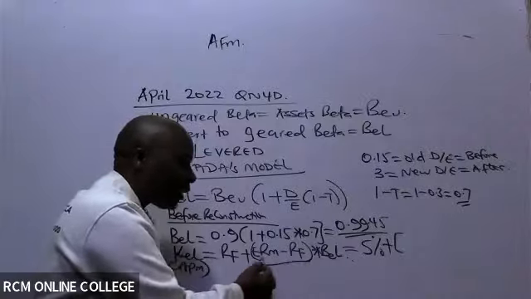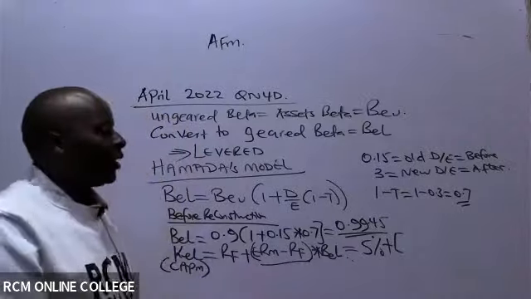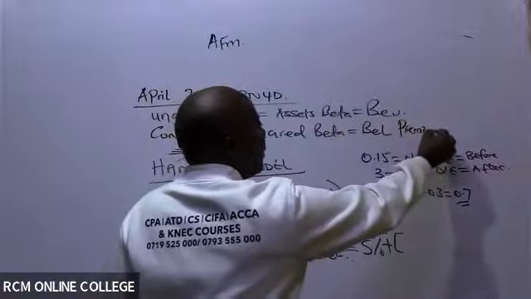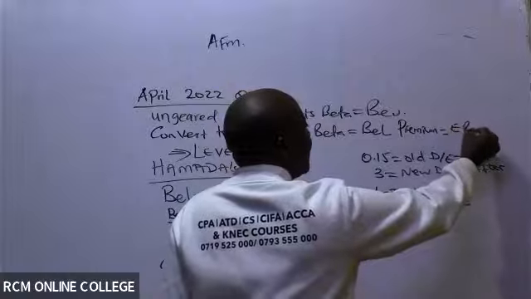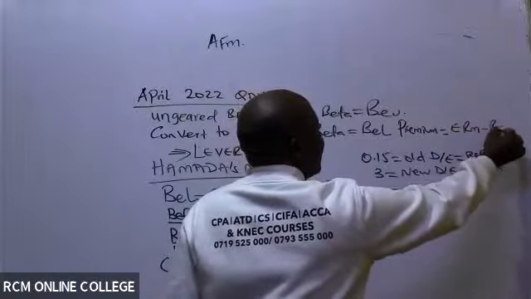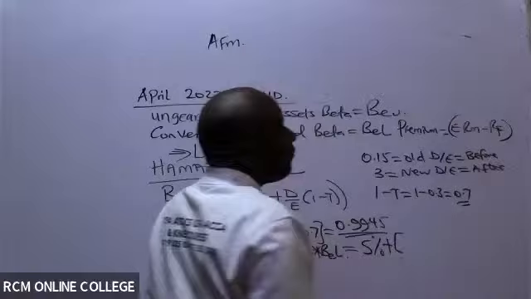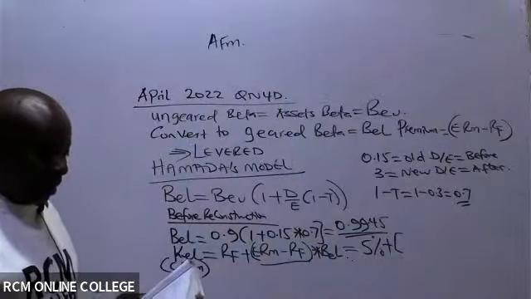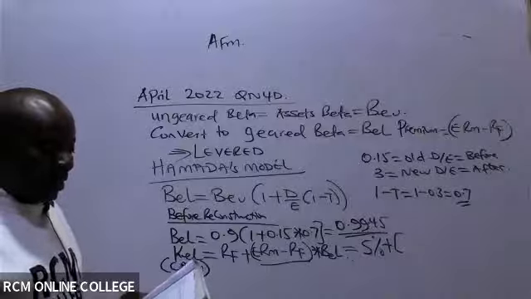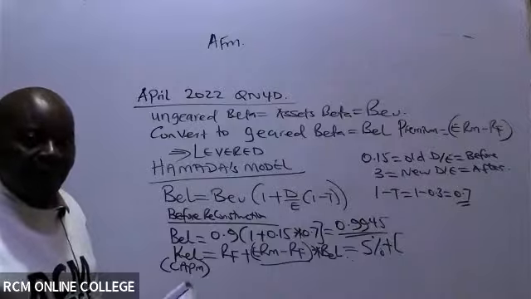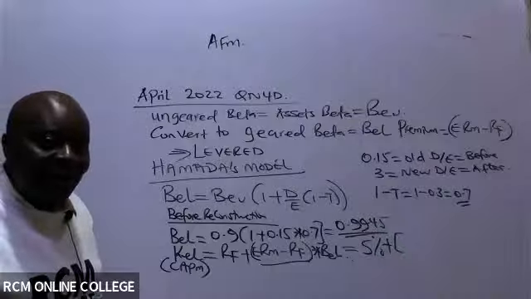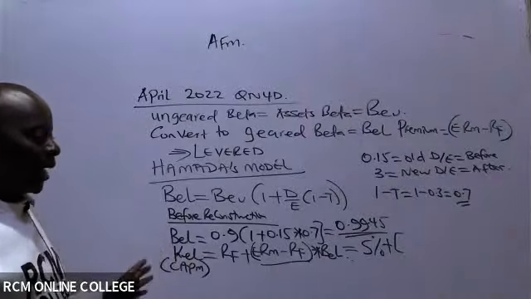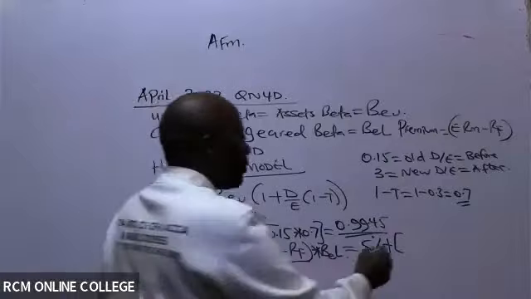Remember, premium is after you subtract. So whenever they talk of premium, please remember this: it is this deducted, like that. Premium means over and above. So in this case, they have given me the equity market risk premium is 10%. Whenever they use the word premium, please know that they have already subtracted for you. So this is 10%.